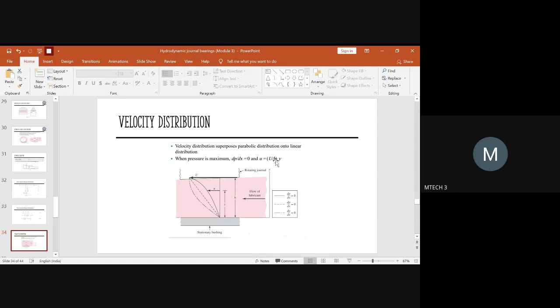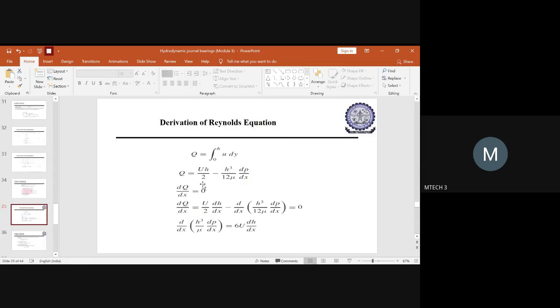So by taking the total velocity gradient across a rotating journal, it is U upon h into y. In this condition, the pressure will be maximum. This is what you have to understand about the distribution of the pressure with respect to velocity distribution. Once this is done, we can go for the Reynolds equation.